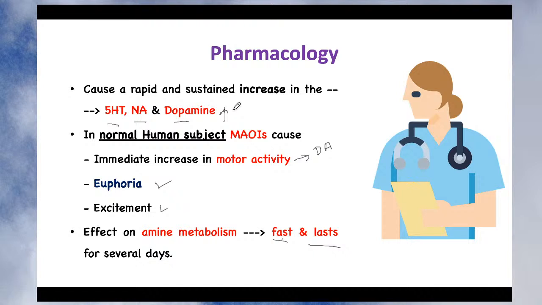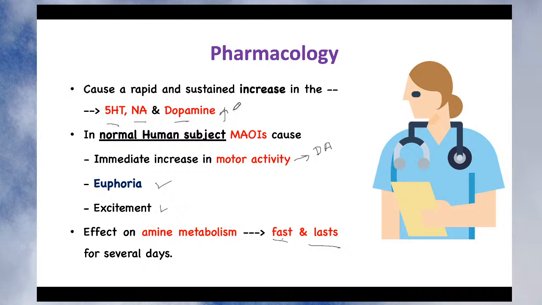So there is an instant increase in the level of 5-HT, noradrenaline as well as dopamine, and this remains for more days. Maybe you have given the treatment for a week, but this increase in the level of dopamine, noradrenaline and 5-HT remains for a longer period of time, because, as we have seen in the mechanism, it produces irreversible inhibition of the monoamine oxidase enzyme.